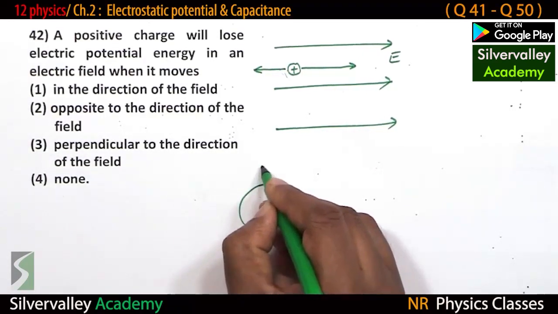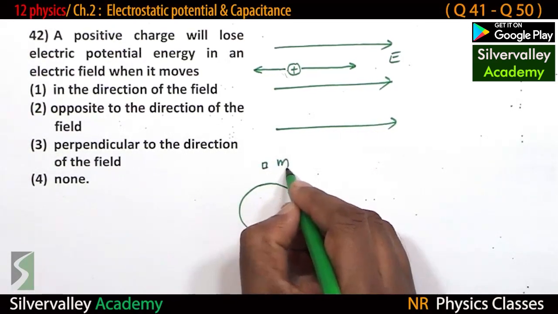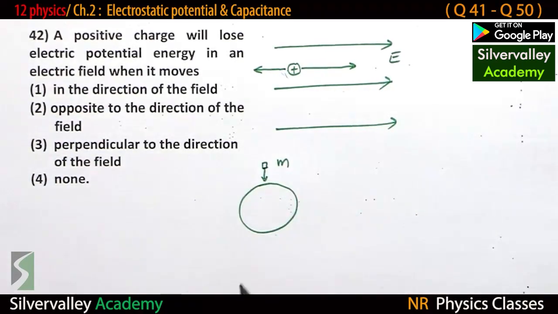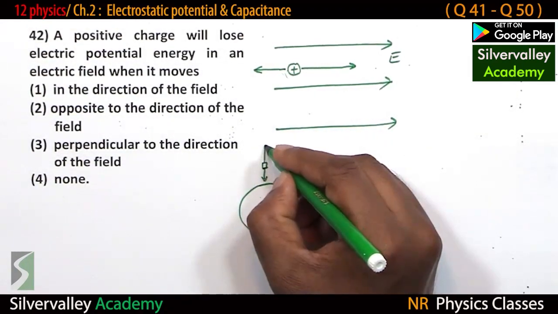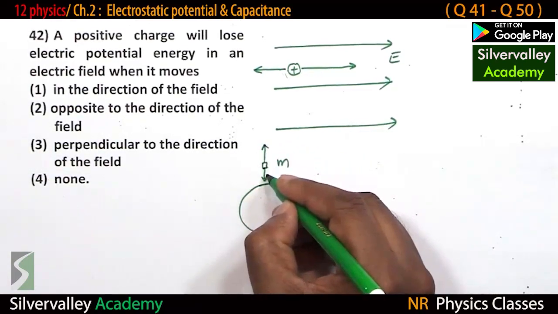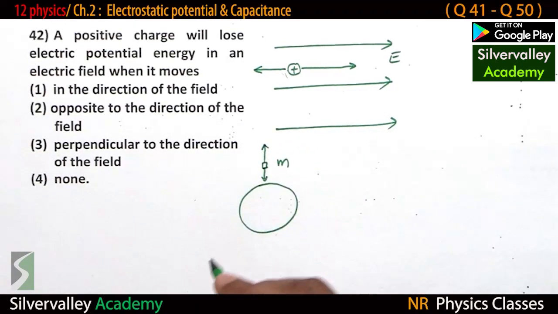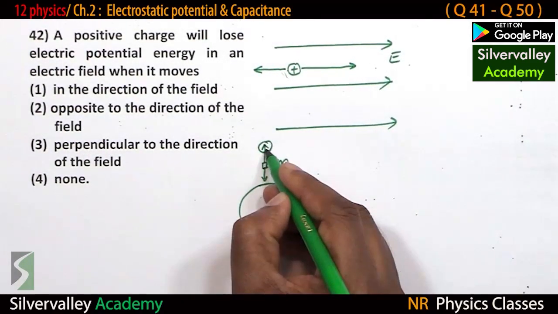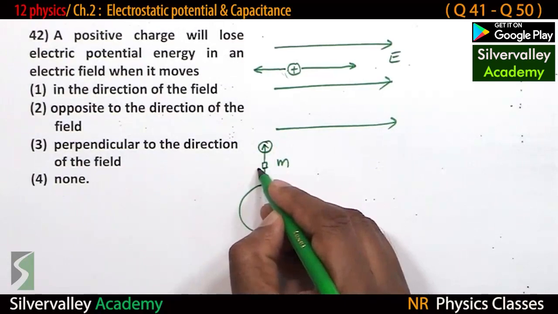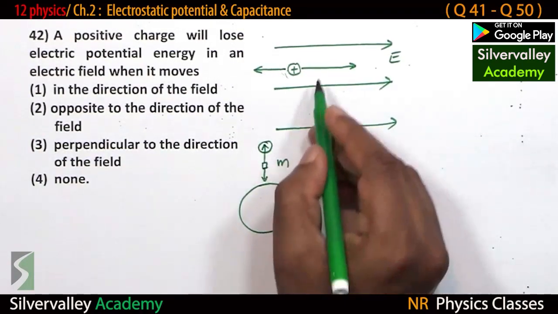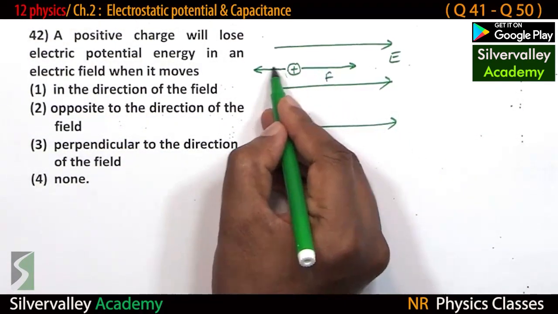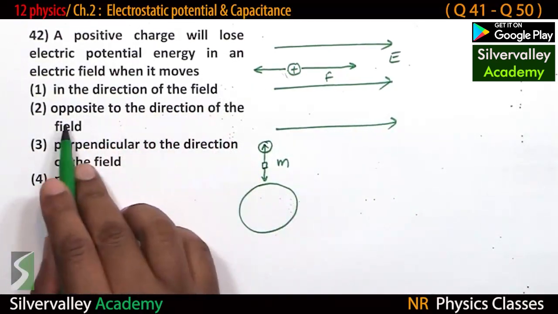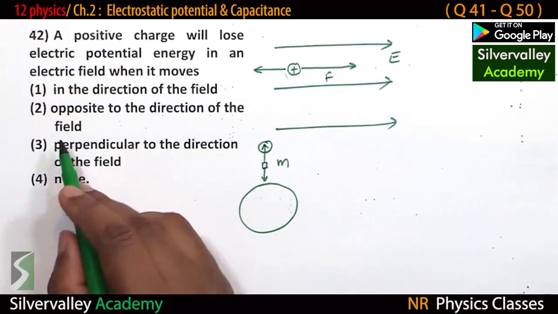It is something like this. Earth, keep a mass. This is attracted towards the center of the earth. You are trying to increase the height, which increases the potential energy of the body. So potential energy increases if the direction of displacement is opposite to the direction of force. This is the direction of force. Displacement should be in the other direction. So, opposite to the direction of the field.